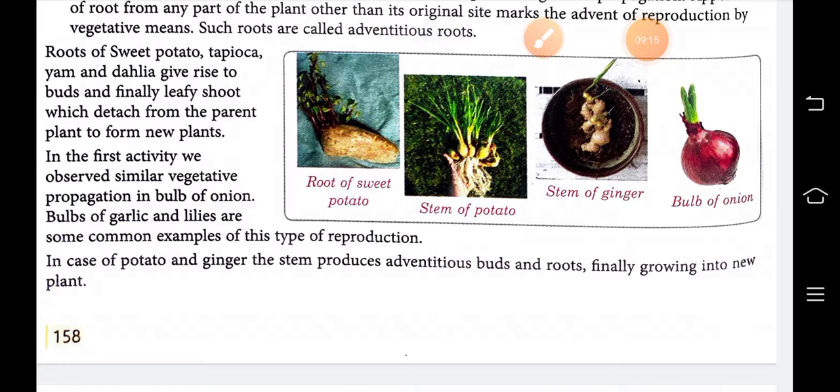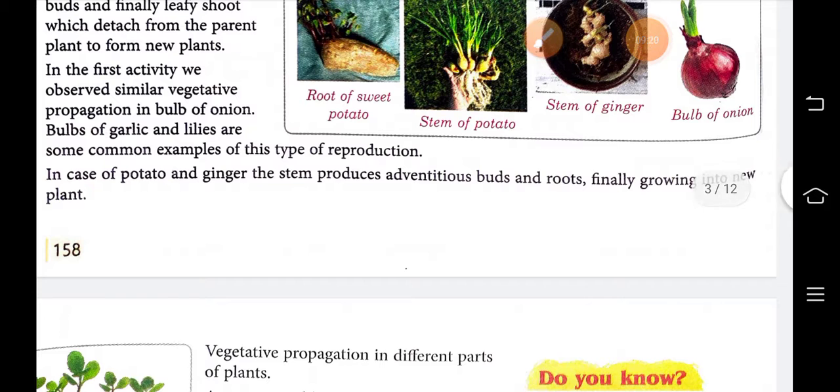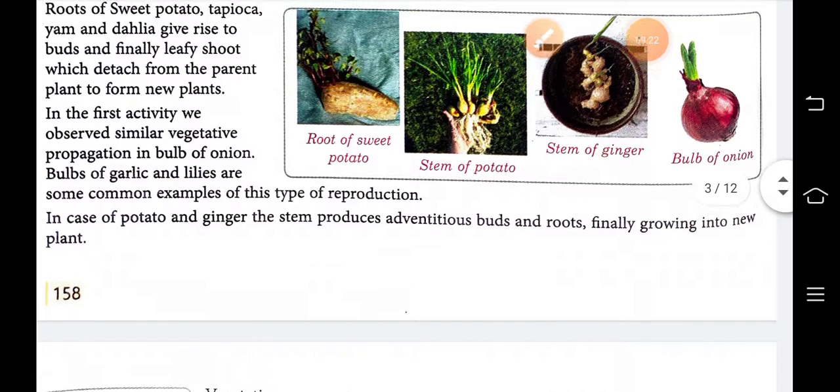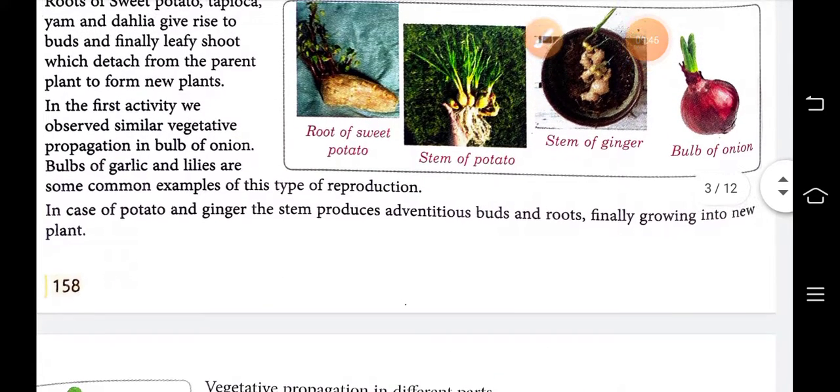The potato is a stem. In potatoes you can see cut-mark-like structures known as eyes, and from these eyes the roots come out when moisture is present in the atmosphere, and if we plant this potato in the soil then it develops into a new plant. So in potato the stem is involved, in sweet potato the root, and in ginger also the stem.